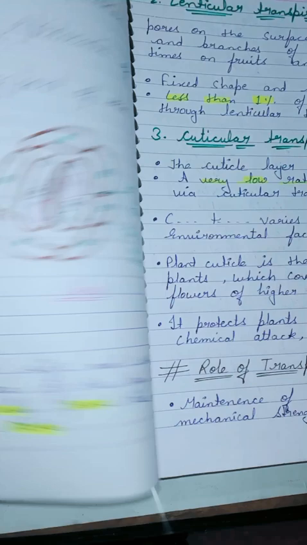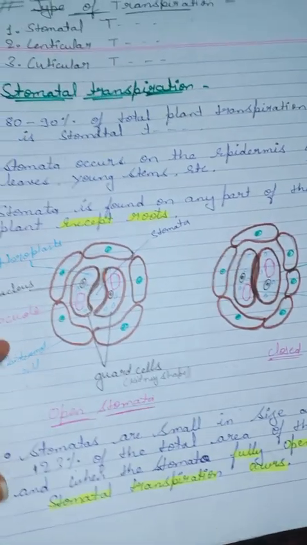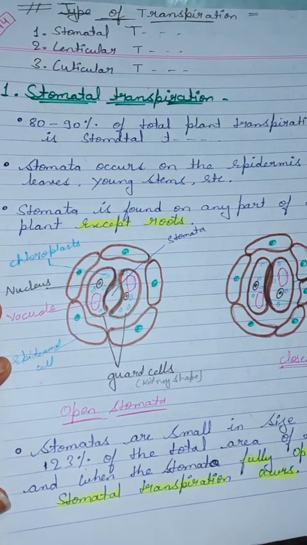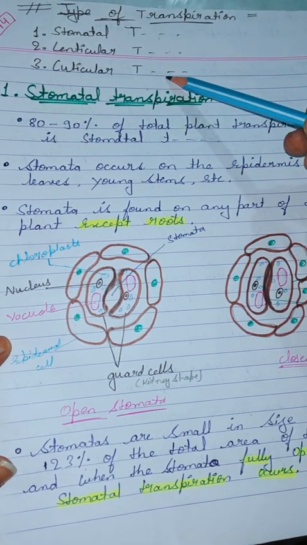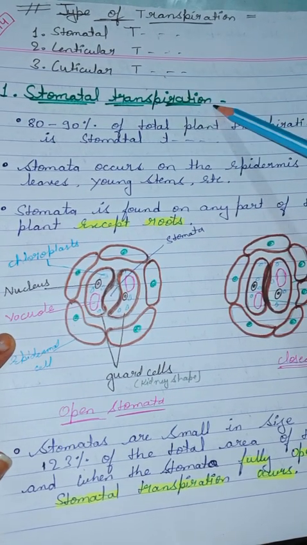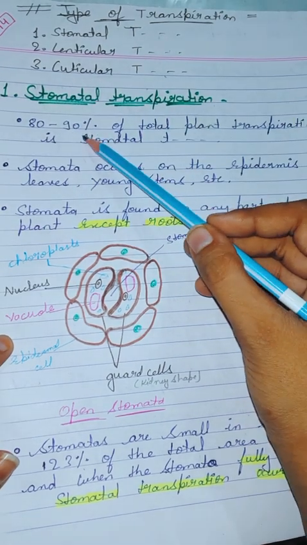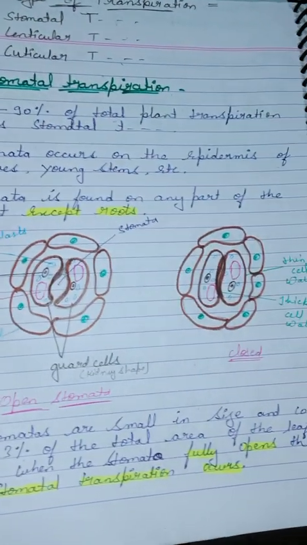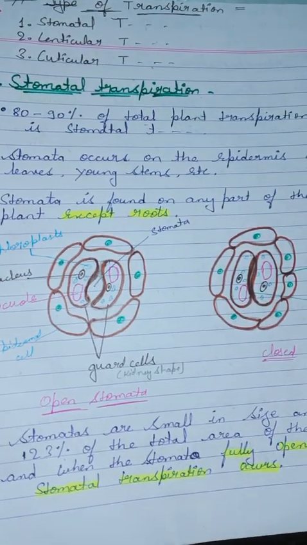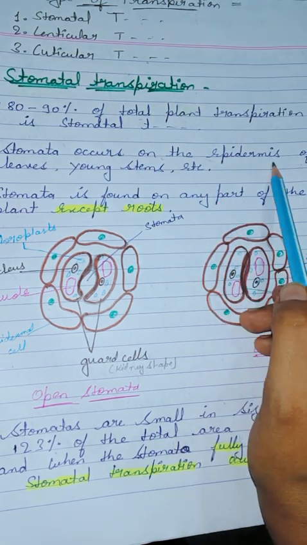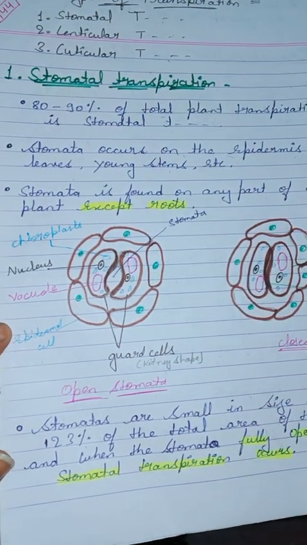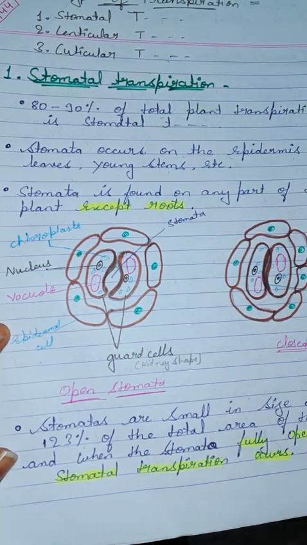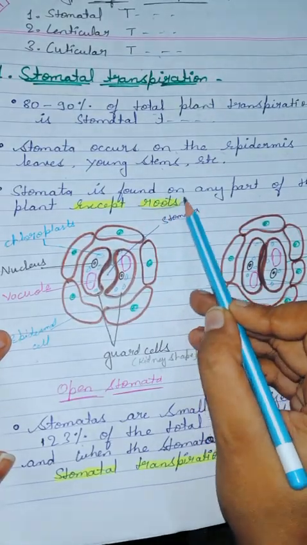Okay. After that, we see the types of transpiration. There are three types of transpiration: stomatal transpiration, lenticel transpiration, and cuticle transpiration. So we first study stomatal transpiration. 80 to 90% of total plant transpiration is stomatal transpiration. Stomata occur on the epidermis of leaves, stem, and so on. Stomata are found on any part of the plant except the root.